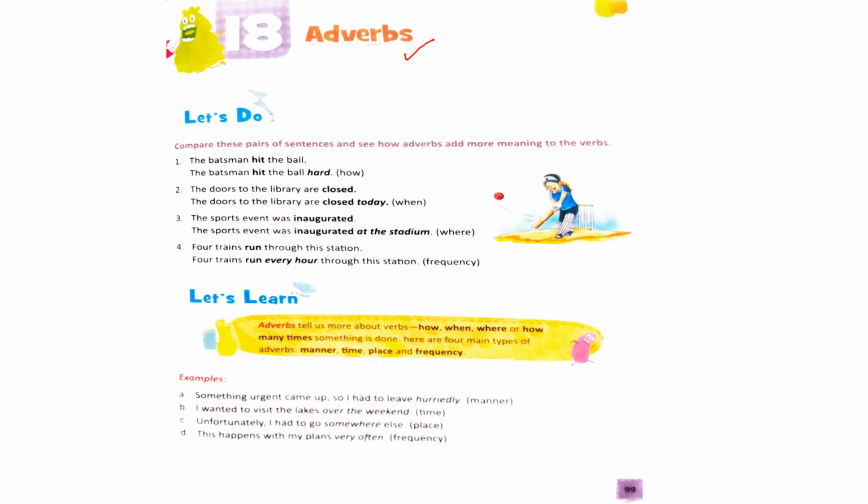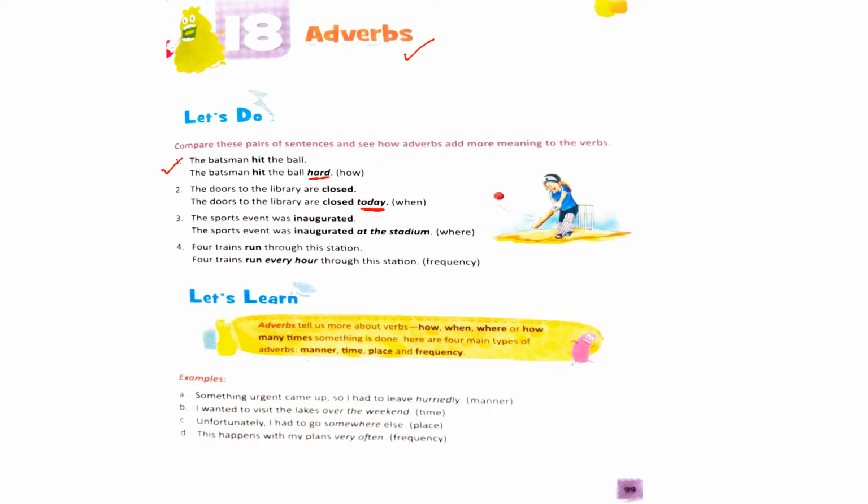See the first one. The batsman hit the ball. The second one is, the batsman hit the ball hard. So here you can see an extra word has been added in the second one. Let's see the second pair of sentences. The doors to the library are closed. The doors to the library are closed today. So the word today has been added here.